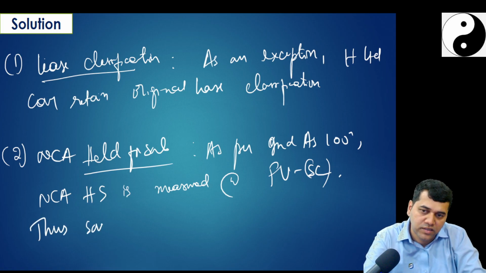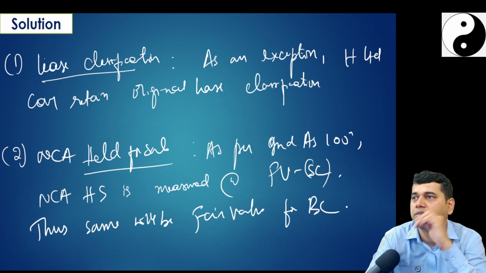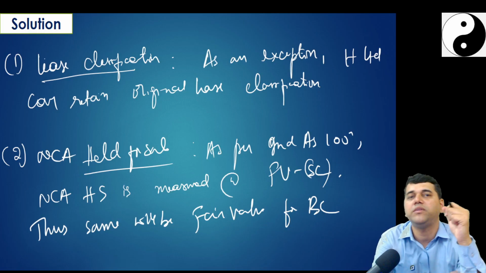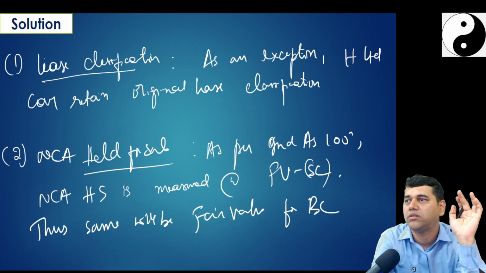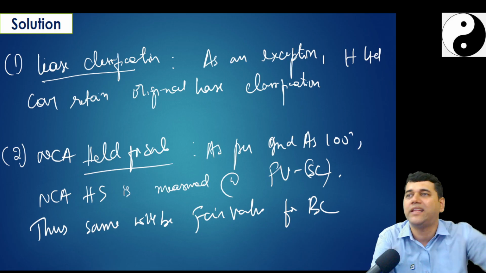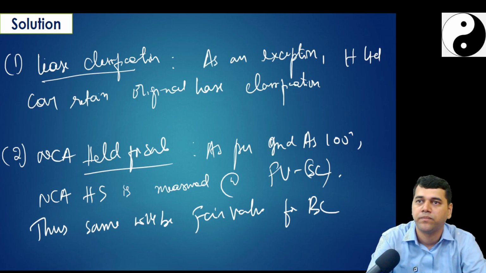Thus, same will be fair value for business combination. Have you understood this? See, you have got one non-current asset held for sale. That means you don't use that asset anymore. Like one building, the machinery is there. You have kept it aside. You wanted to sell that. Like one vehicle is there. You are not using it. You have kept it for selling.